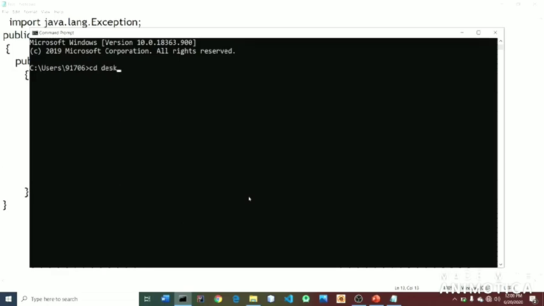cd desktop, javac test.java. See, it compiles fine. Now java test.